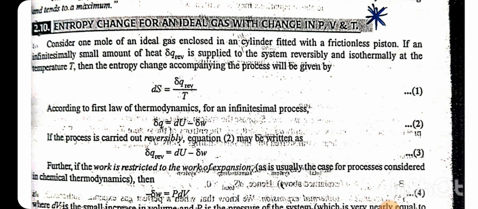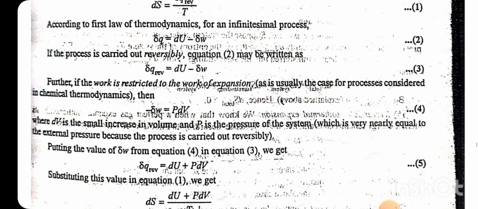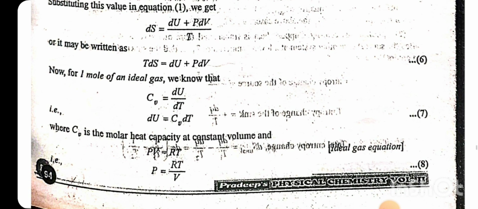According to the first law of thermodynamics, delta Q is equal to delta U minus delta W. If the process is carried out reversibly, we may write delta Q reversible is equal to dU minus dW. Further, if the work is restricted to the work of expansion as is usual, then minus delta W is equal to P dV, where dV is the small increase in the volume and P is the pressure of the system. Putting the value of delta W from equation 4 in 3, we get delta Q reversible is equal to dU plus P dV. dS is equal to dU plus P dV by T, so T dS is equal to dU plus P dV.